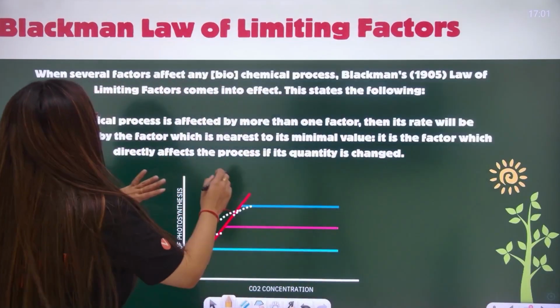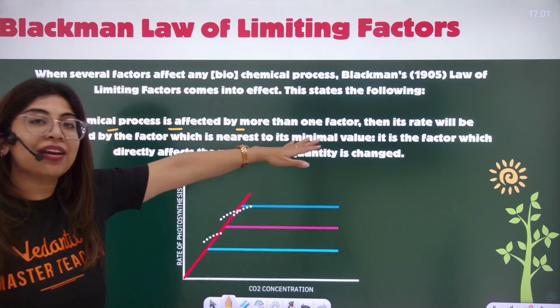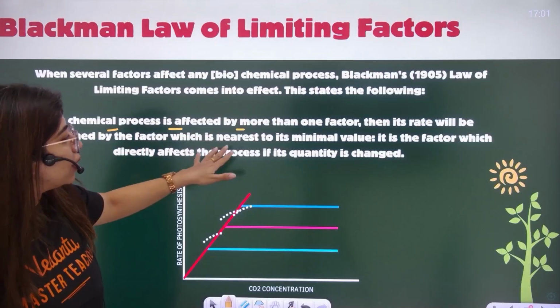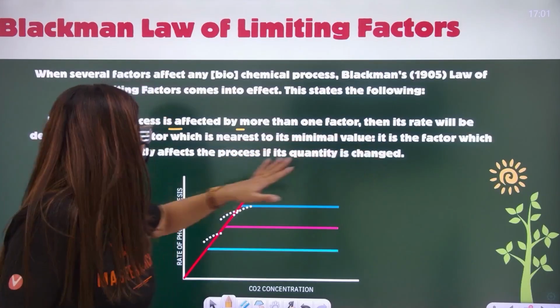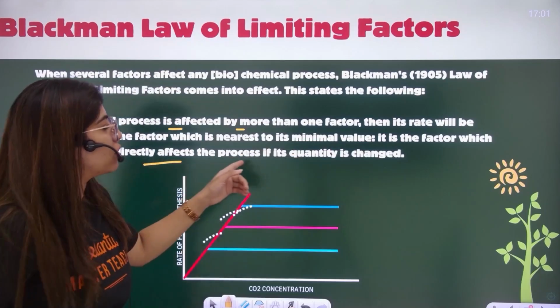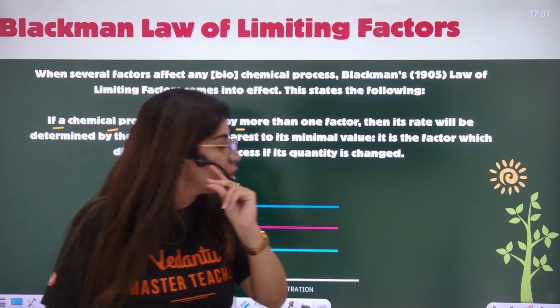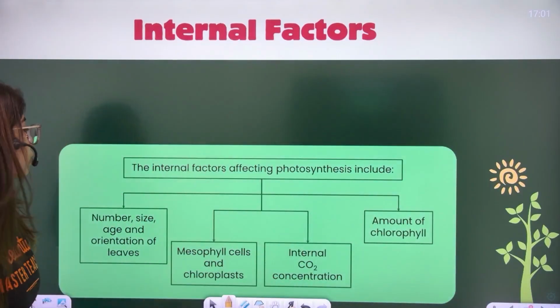Everyone, I'll read it out for you. If a chemical process is affected by more than one factors, then its rate will be affected by the factor which is nearest to its minimum value. It is the factor which directly affects the process if its quantity was changed. This is factors affecting photosynthesis. There are multiple factors, all of you.